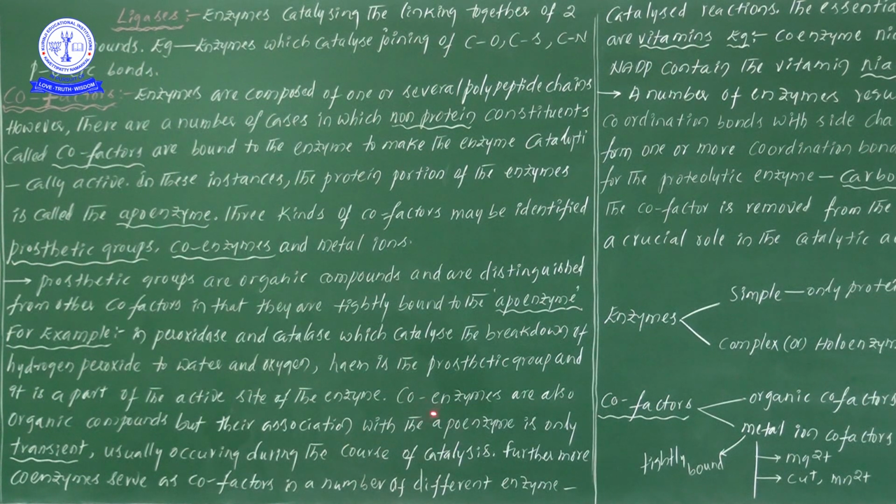Now the second one: coenzymes are also organic cofactors, but their association with the apoenzyme is only transient.